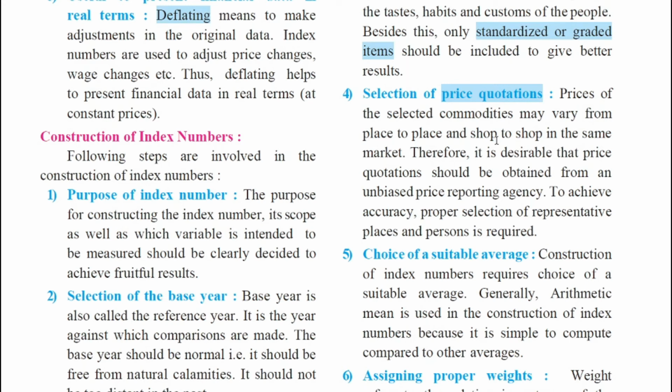Moving further, the next step says selection of price quotations. Prices of the selected commodities may vary from place to place and shop to shop in the same market. Therefore, it is desirable that price quotations should be obtained from an unbiased price reporting agency. It should not be biased, it should not be partial, my dear students. It should be unbiased. To achieve accuracy, proper selection of representative places and persons is required.